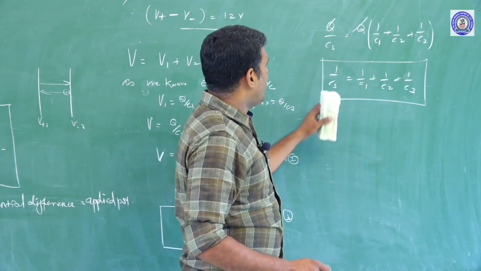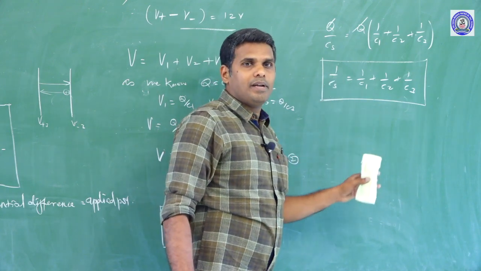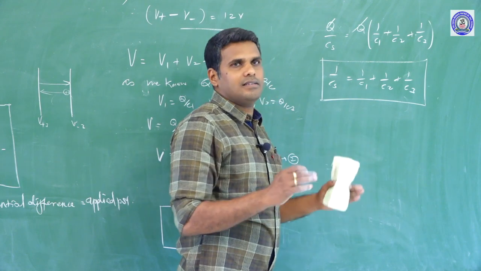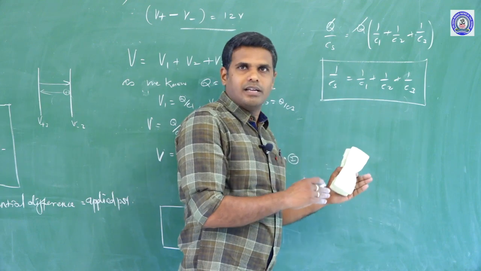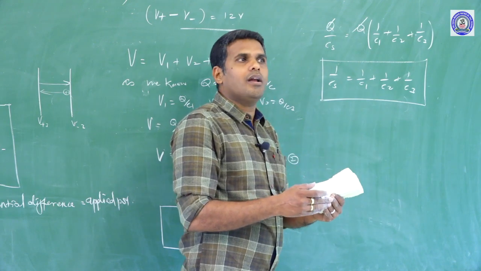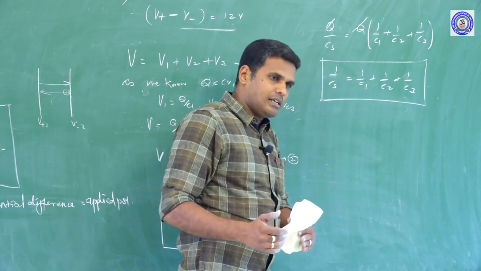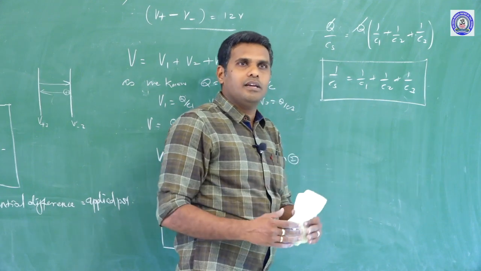Now, what will be the effective value of the capacitance when connected in series? If all the three capacitors are replaced by a single capacitor, what should be its value, whether the value is lesser than the individual values or greater than the individual values?